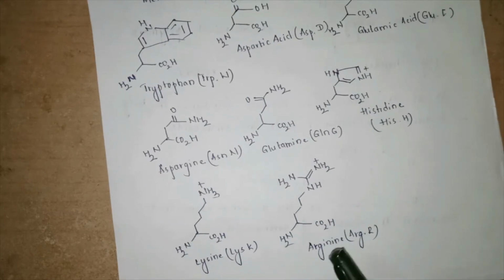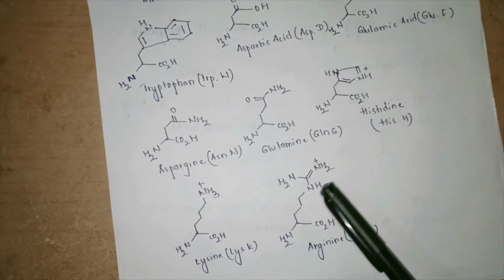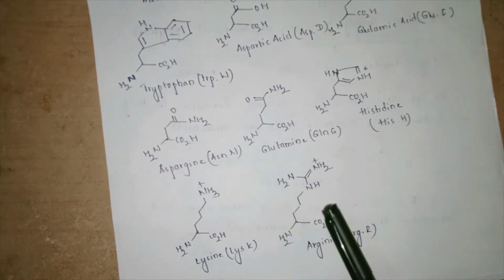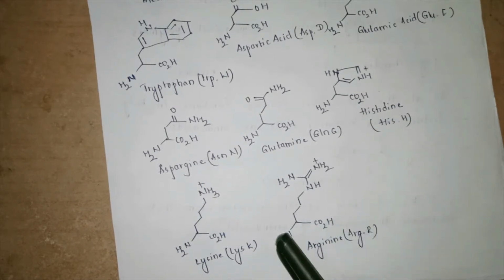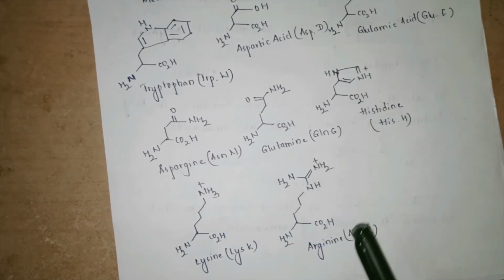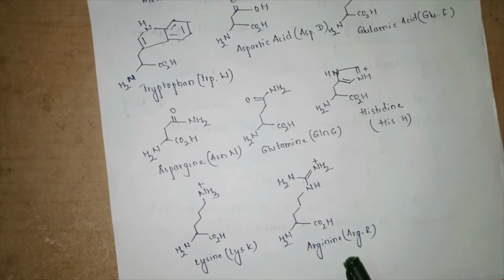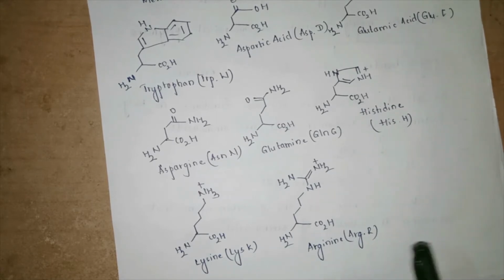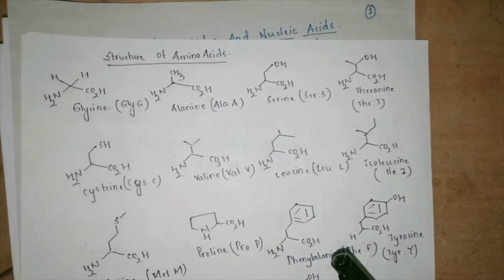And finally, arginine system has got a long chain kind of hydrazide system where there is the presence of 1, 2, 3 and 4 nitrogen system, and it is represented by ARG, or it is represented by a single letter R. So this is how arginine has been represented. So these are the common 20 amino acids that we can see.